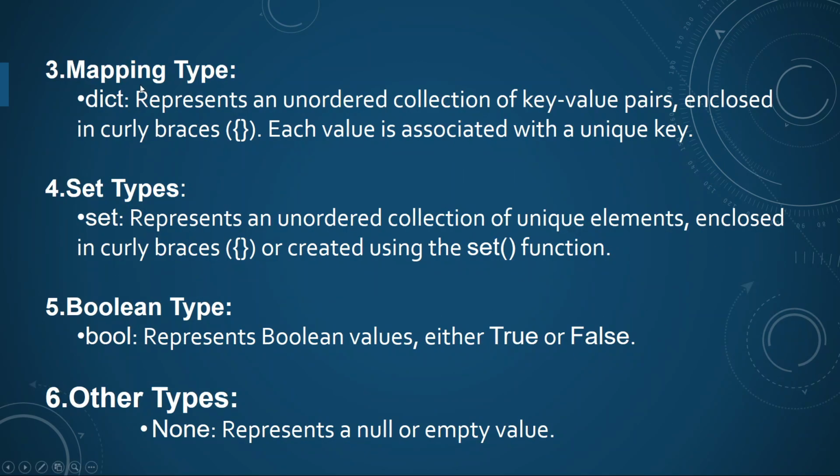A mapping type is dictionary. Dictionary represents an unordered collection of key value pairs enclosed in curly braces. Each value is associated with a unique key.